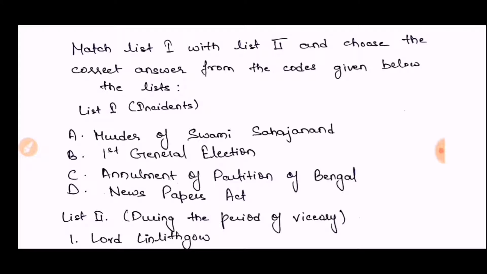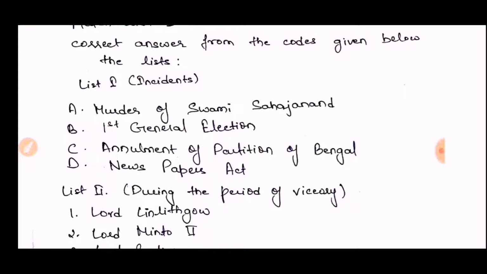Just see: match List 1 with List 2 and choose the correct answer from the code given below the list. List 1 is incidents. There are some prominent and major incidents. A, murder of Swami Sahajanand. B, first general election. C, annulment of partition of Bengal. And D, Newspaper Act. We have to match all these incidents, which took place at different times, with the Viceroy during whose period each incident took place.